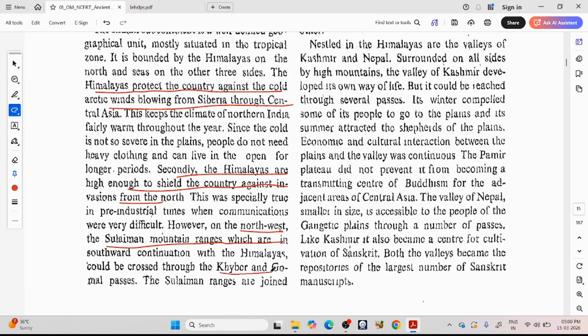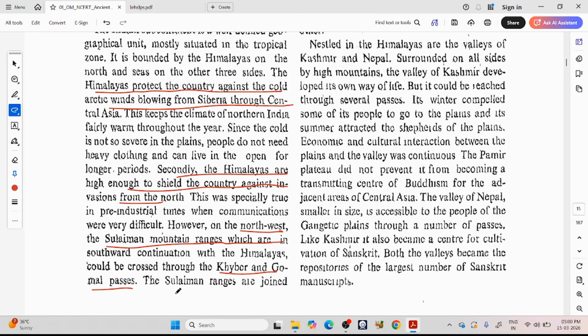passes. See, here they are mentioning 2 passes. So you can see the Suleiman mountains are on the northwest part of the Indian subcontinent and the southward extension is the Himalayas. In this region, the Suleiman mountains etc. in the northwest of the Indian subcontinent, 2 passes were mentioned. One is Khyber Pass and the other is Gomal Pass.